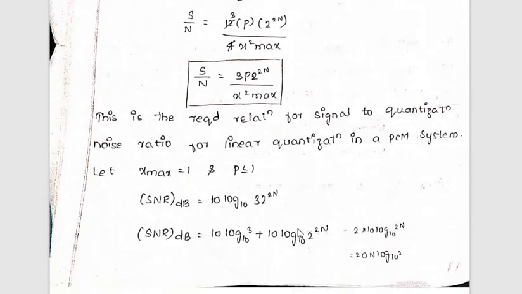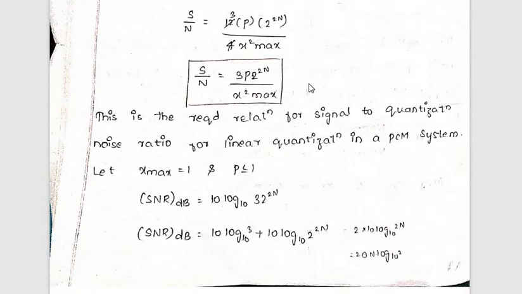So the overall signal to noise ratio of the quantization noise is given as 3P 2 to the power of 2n divided by x square max. Now let x max be equal to 1 and P be less than or equal to 1.